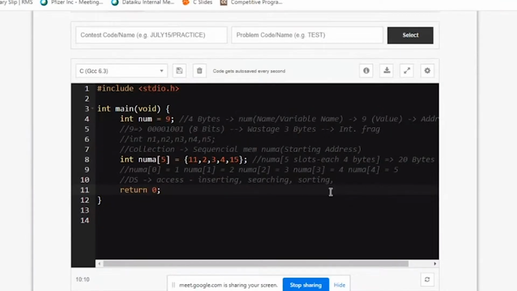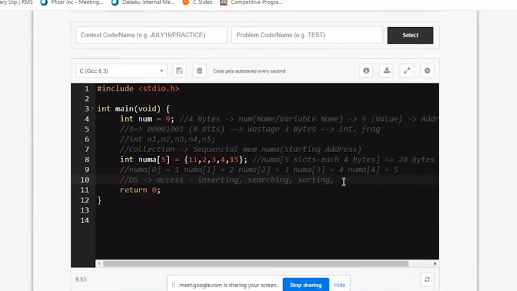There are many operations like this. All these operations can be performed on data structures. And it's not necessary that all operations have to be performed on all data structures. Searching and sorting can only be performed on sequences, arrays. Fine. So that's a use of data structures. How do we store our data so that further accessing and processing will be easier? It depends on the type of application we are using. So in this application, assume that I want a location which can store 5 numbers. So I have stored those 5 numbers here.